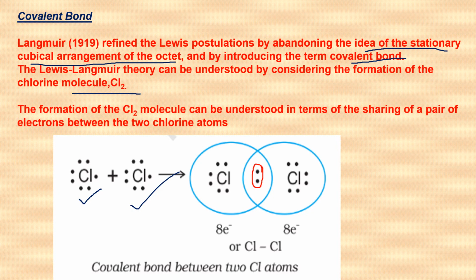So instead of drawing the 2 electrons like this, you draw them horizontally like this. One here and one here, exactly in the middle of the 2 atoms, because they are sharing it. So none of them has more power to attract the shared pair. So it will be exactly in the middle. And as I explained earlier also, such bonds are called covalent bonds.